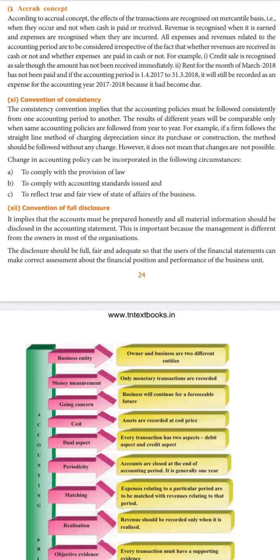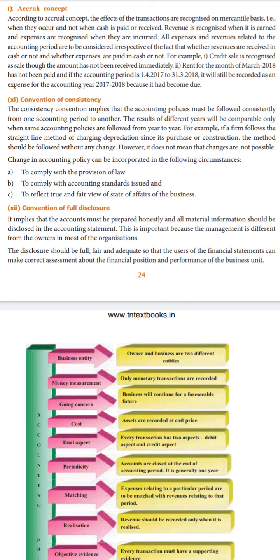So whenever there is any purchase or sale which happens, whether you pay your cash or not, that transaction must be recorded in that particular year itself. When it moves on to the next year, it will be shown as outstanding, which is you have not paid or you have not received. There are two examples given here.